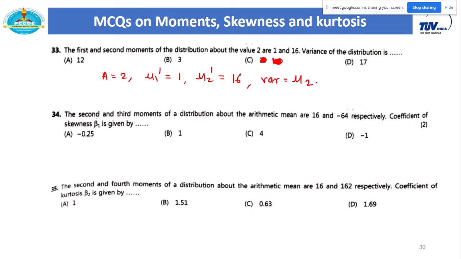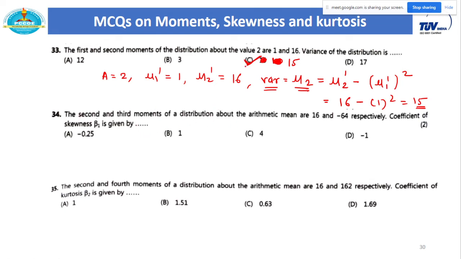So first calculate mu2. What is the formula for mu2? mu2 dash minus mu1 dash square. Using these two values, 16 minus 1 square, that will be 15. Whatever value is there becomes mu2, and mu2 is nothing but the variance. Therefore your final answer is 15. So I think that option is there. So it is 15.